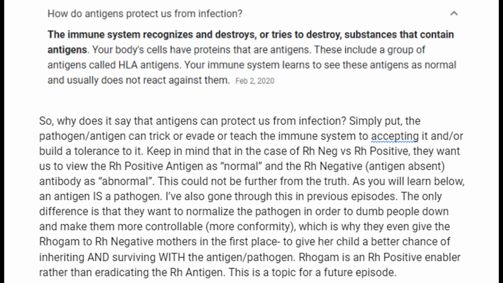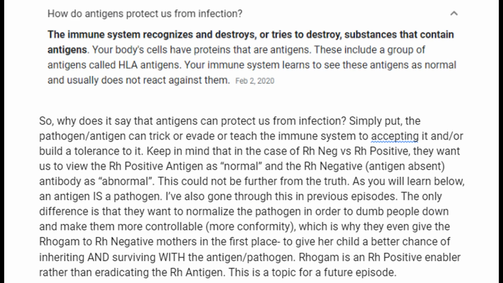So how do antigens protect us from infection? This is an interesting question and answer. The immune system recognizes and destroys or tries to destroy substances that contain antigens. Your body's cells have proteins that are antigens. These include a group of antigens called HLA antigens. Your immune system learns to see these antigens as normal and usually does not react against them.